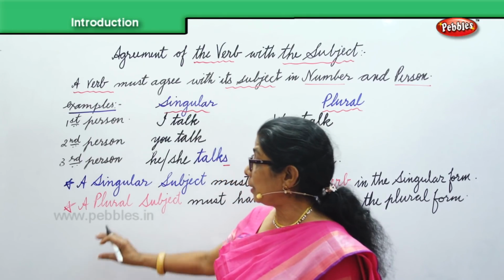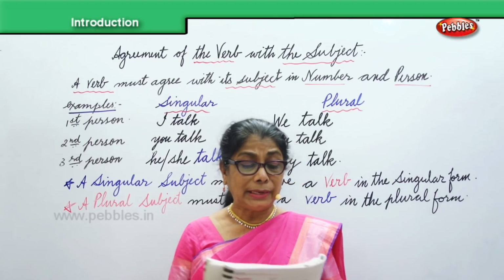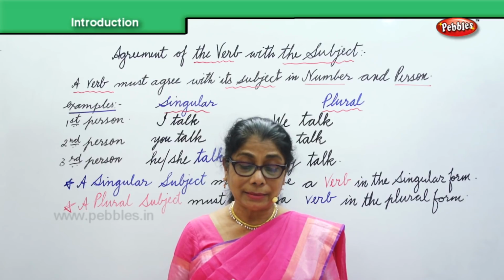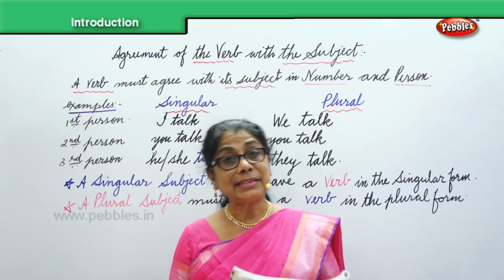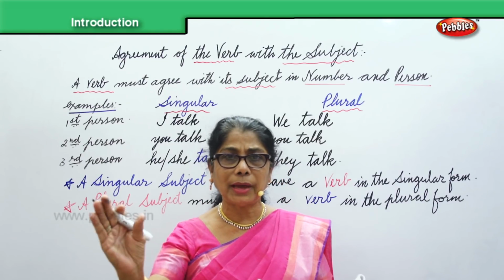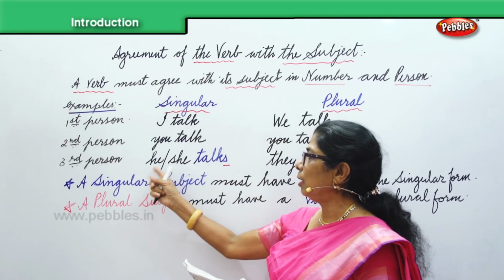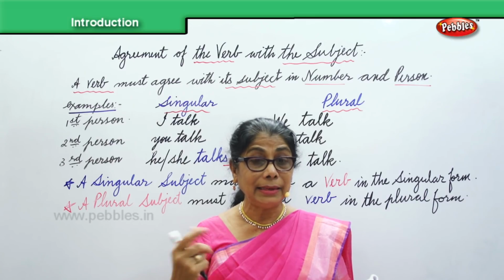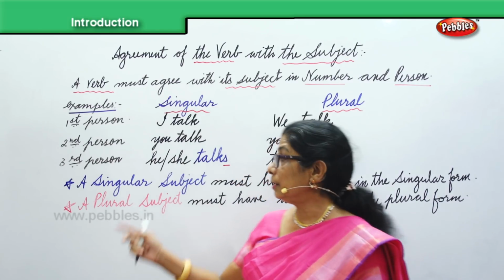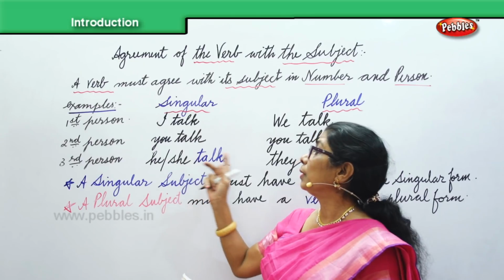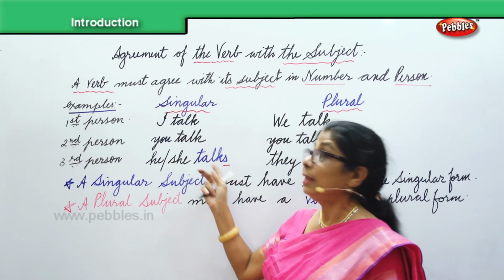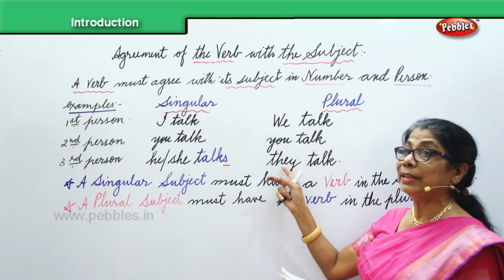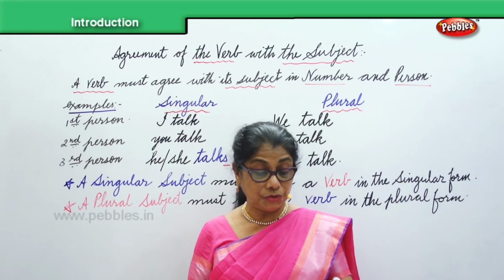So we are going to discuss some of these rules, which will help us to decide whether the subject is singular or plural, and how the verb agrees with the subject. Here, the singular form is talk, and for the plural form, when the number changes, there is a change.